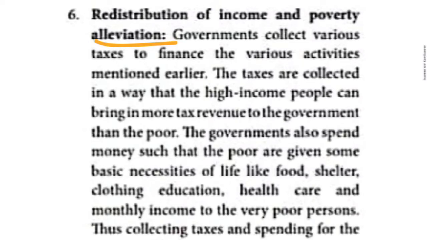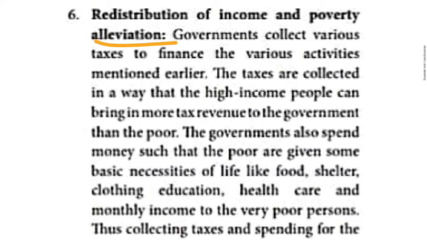From them, they were collecting the money. The same amount, they were spending for the poor people, for their welfare. For the welfare of the poor people, government is spending the amount which it was collected from the high income people as a tax.